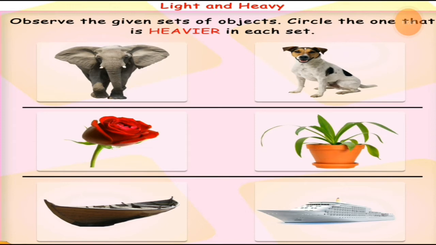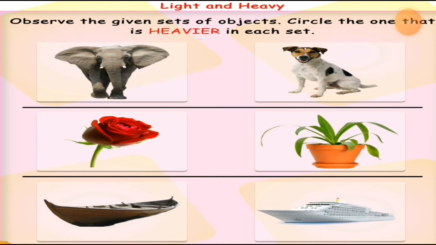So just tell me, students, which one is a big animal? Is it the elephant or is it the dog? What do you think? Which one is heavier? If you compare these two animals with each other, here is an elephant and here is the dog.